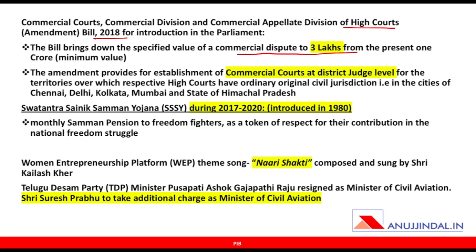The amendment provides for establishment of commercial courts at district judge level. This is new. The courts before this were not available at district judge level. Now they have been introduced at district judge level for certain territories.